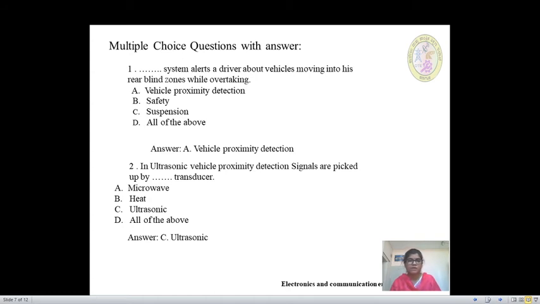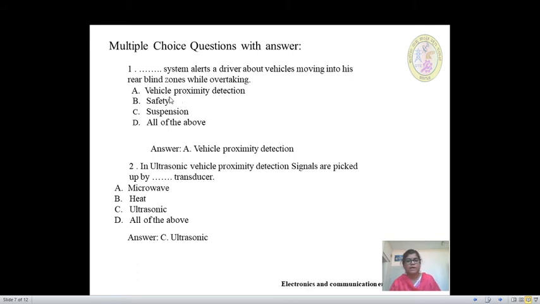So now we shall discuss some multiple choice questions related to the proximity detection system. So the first one is, dash system alerts a driver about the vehicles moving into his rear blind zone while overtaking.